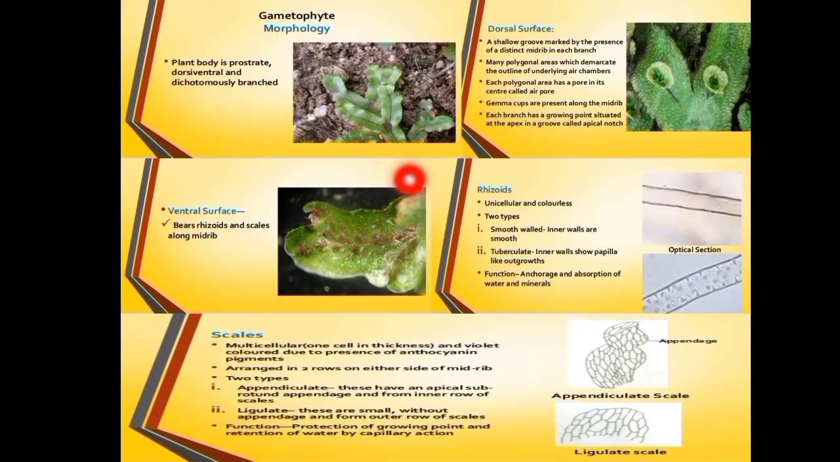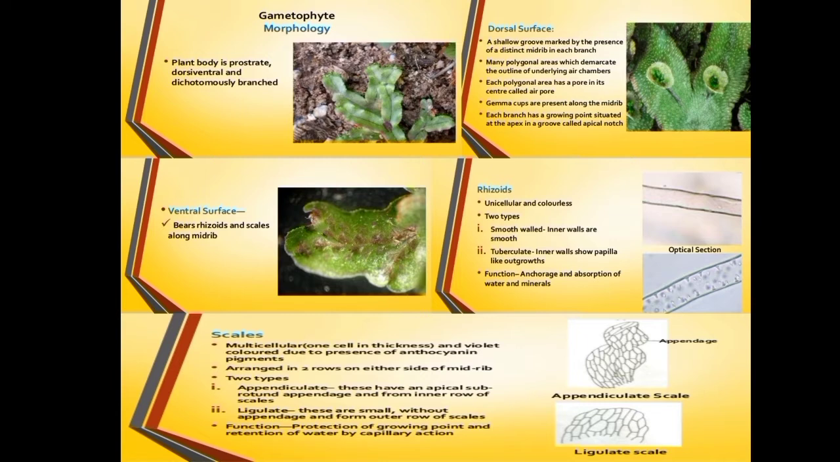Dorsiventral means it has a dorsal surface as well as a ventral surface, and it is flat and dichotomously branched. Dichotomously branched means the edges of the branches are divided into two. And the gametophytic phase you can see here is the dominant phase. The dorsal surface contains diamond shaped markings, each with a central pore in the middle for gaseous exchange. They are chambers present internally beneath the polygonal markings.